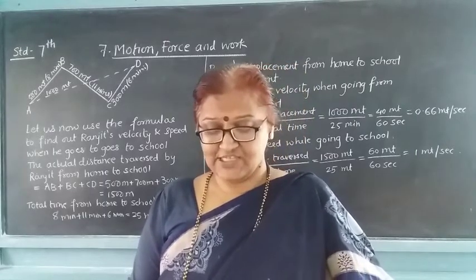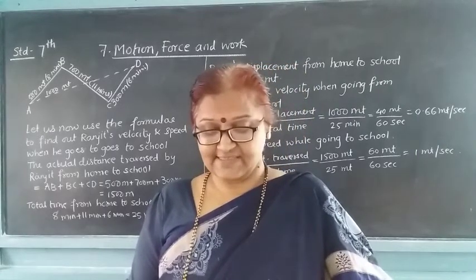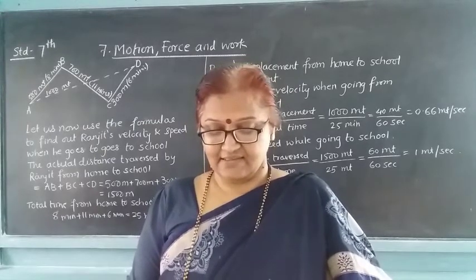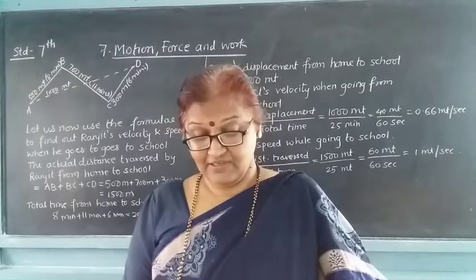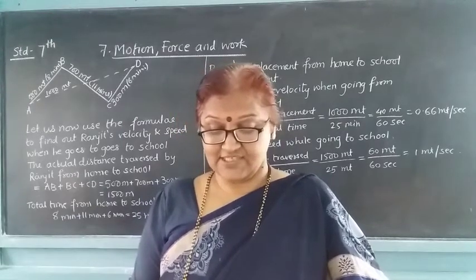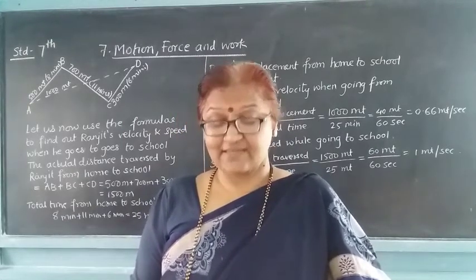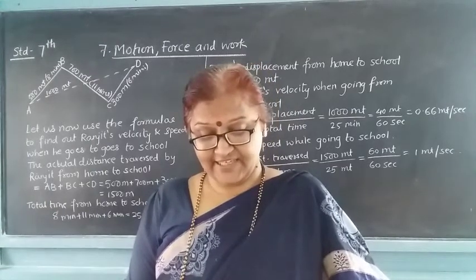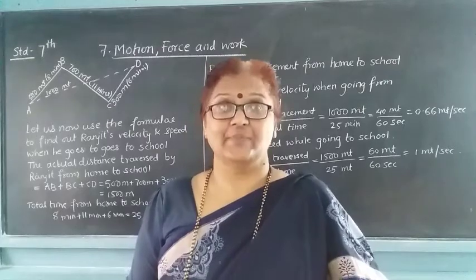The unit of measurement of distance and displacement is meter in the SI as well as in the MKS system of measurement. Then see velocity. Velocity is the distance travelled by a body in a specific direction in a unit time.